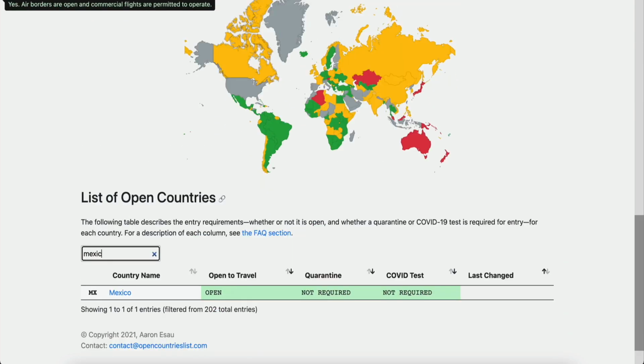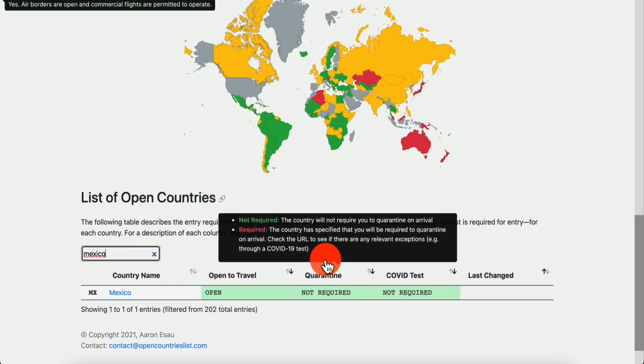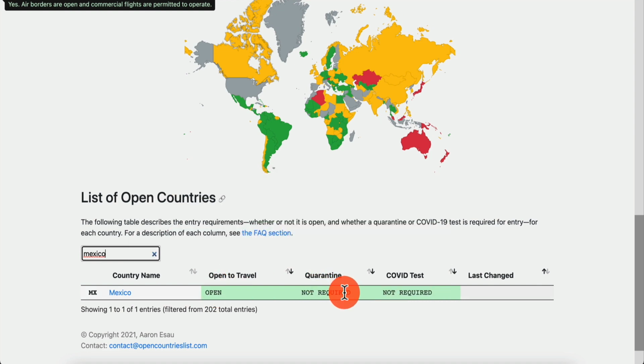So let's say I want to type Mexico, and it's the same thing, right? I see the results right here. This is green. U.S. citizens permitted to enter the country, yes. No quarantine required, no test required. But let's say I do Thailand. I just need a test. No quarantine. I just need a test. I thought you need quarantine, but apparently maybe you don't need any more.